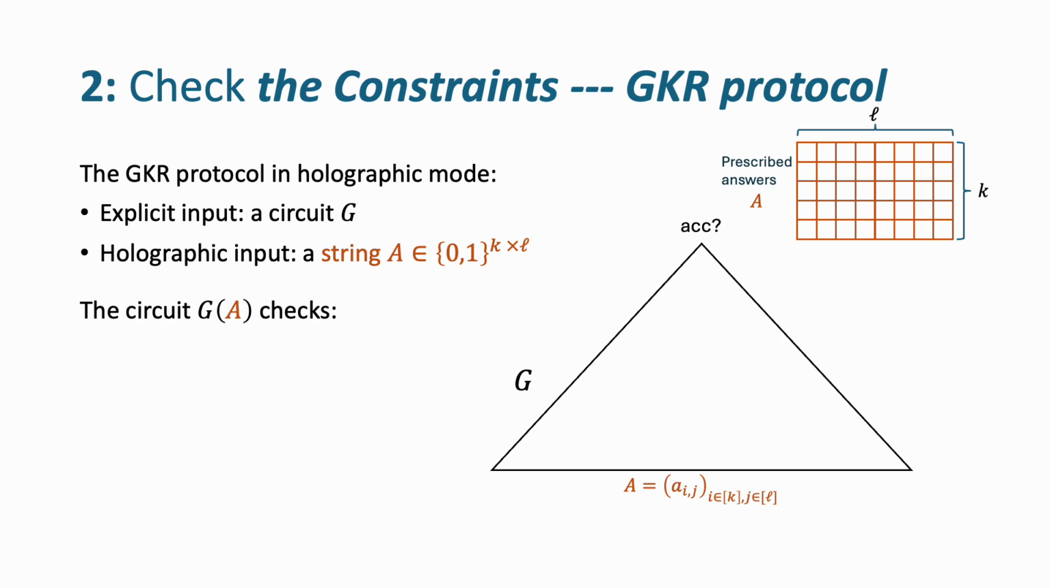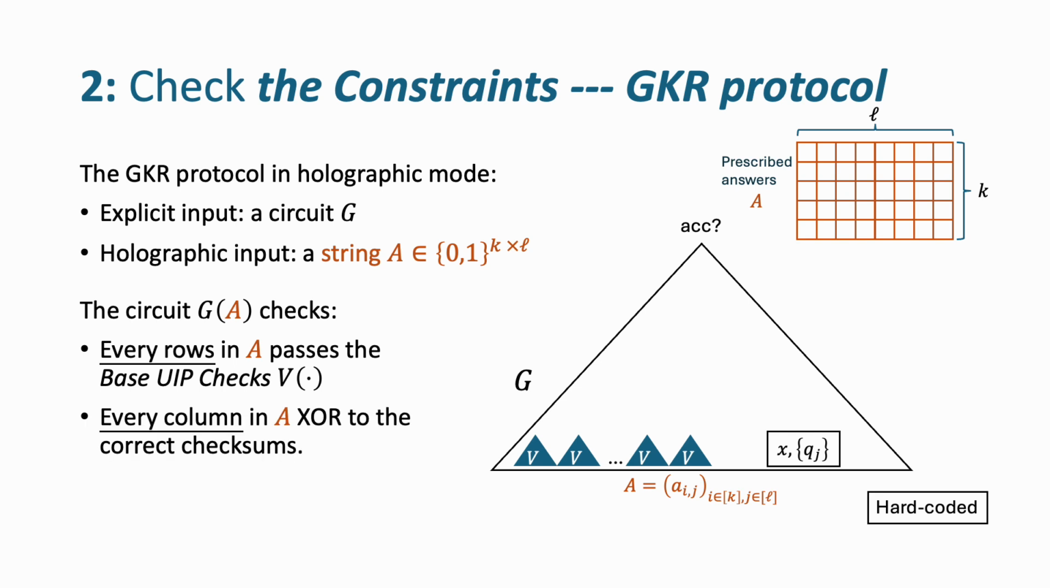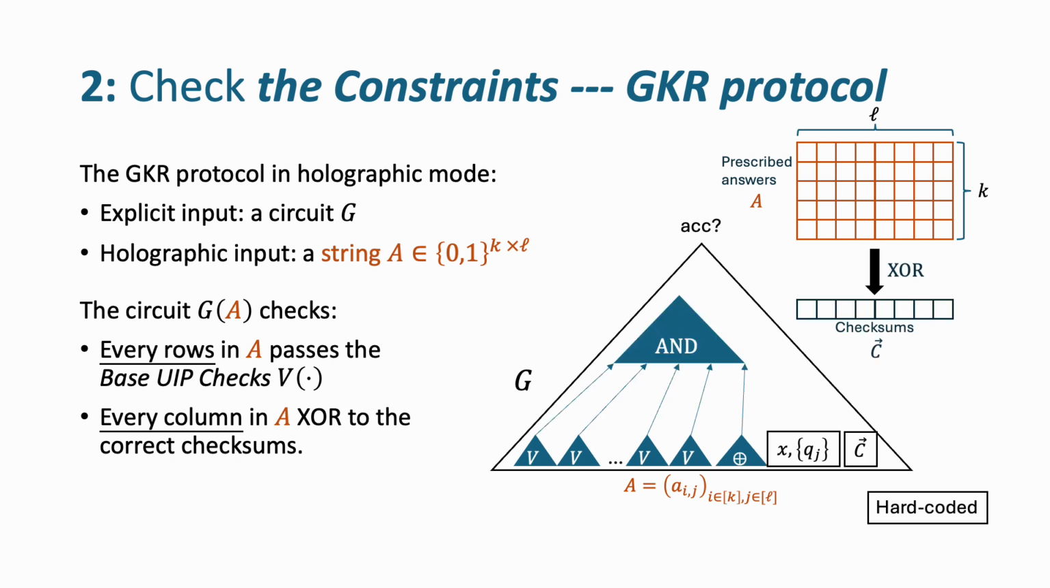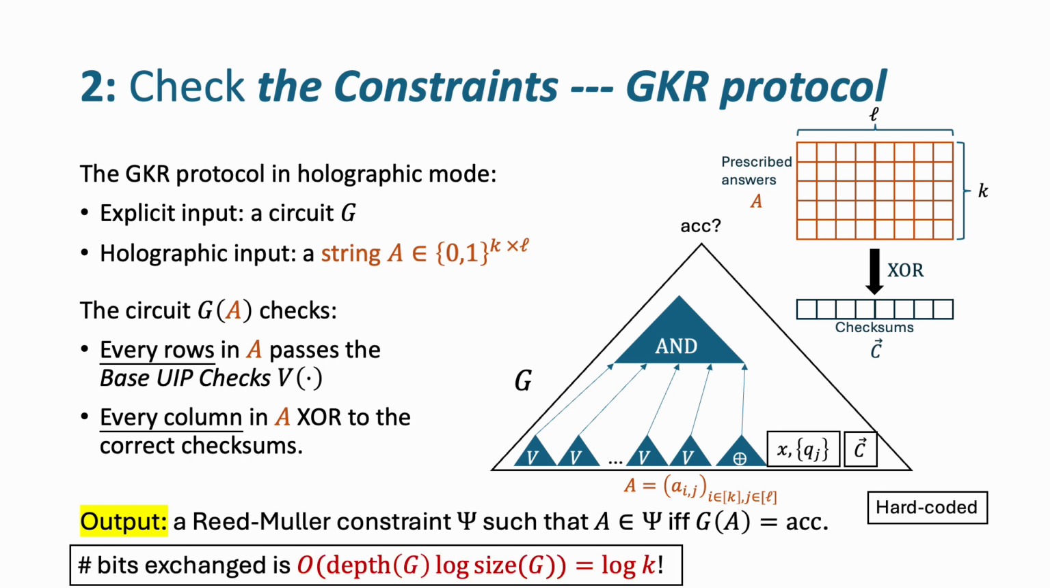The circuit checks the following. First, every row in the matrix A is accepted by the base UIP verifier, as well as that every column in A XORs to the correct checksum that was communicated in the last step. Finally, the GKR protocol outputs the Reed-Muller constraint, and A would satisfy that constraint if and only if it satisfies the circuit. The number of bits exchanged in this phase, by the efficiency of GKR, is proportional to the depth of the circuit, which is roughly log k, maybe plus the depth of the verifier as well.